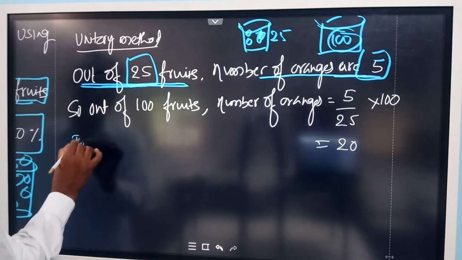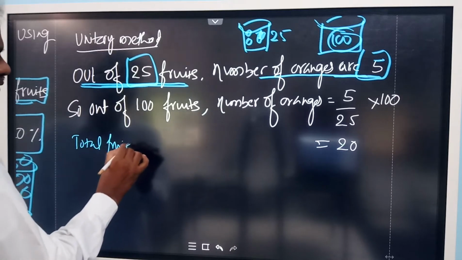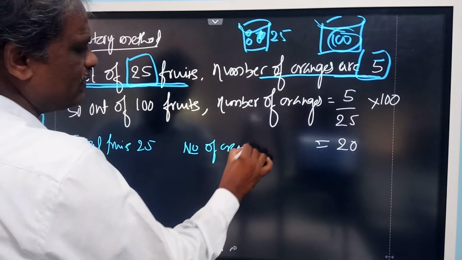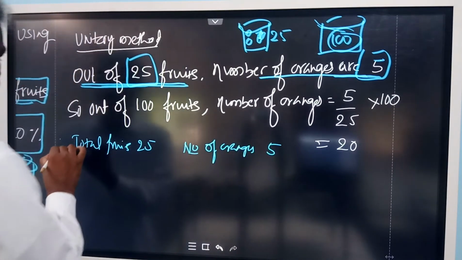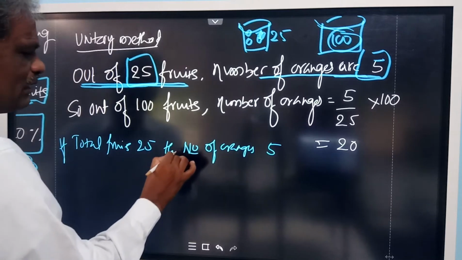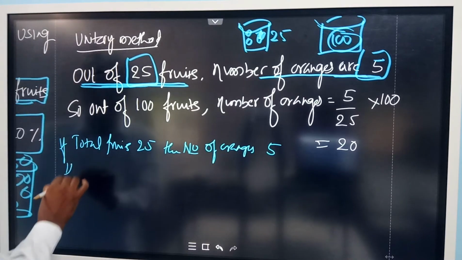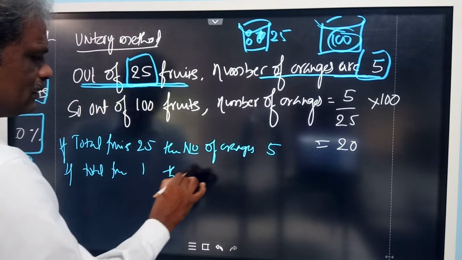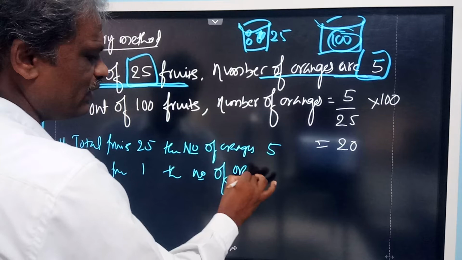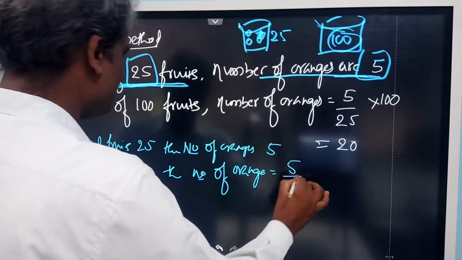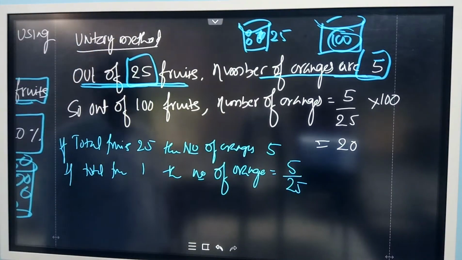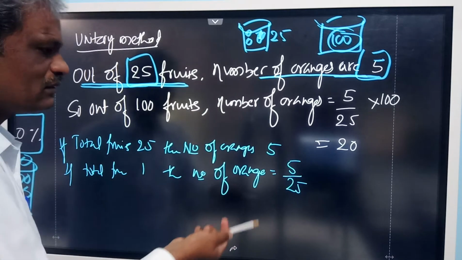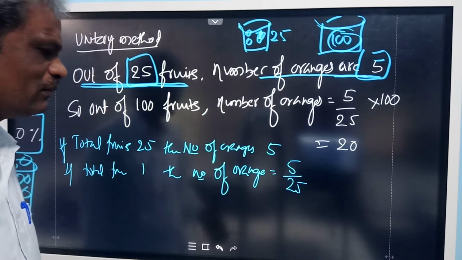Total fruits 25, number of oranges 5. If total fruits is equal to 25, then the number of oranges is 5. If total fruit is 1, by the unitary method, then the number of oranges will be 5 divided by 25. If 25 fruits are there, oranges will be 5. If just one fruit, you cannot say. 5 by 25 is nothing but 1 by 5.